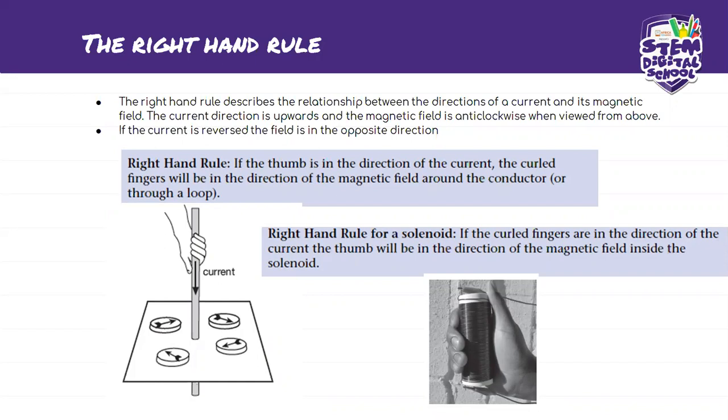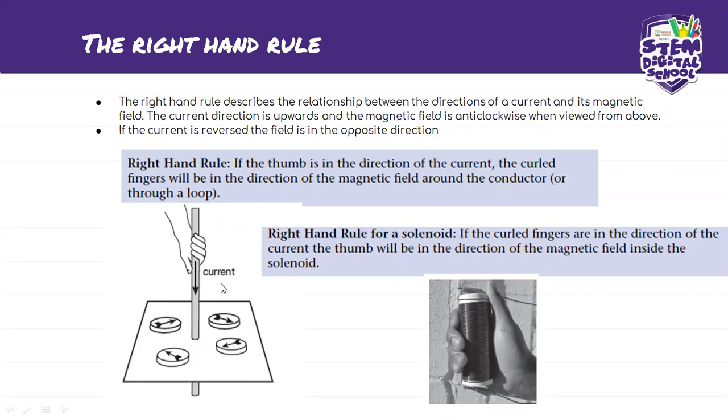So the right hand rule describes the relationship between the direction of a current and its magnetic field. Okay, so the current direction is upwards and the magnetic field is anti-clockwise when viewed from above. So if the current is reversed, the field is in the opposite direction. So this is quite simple to see.